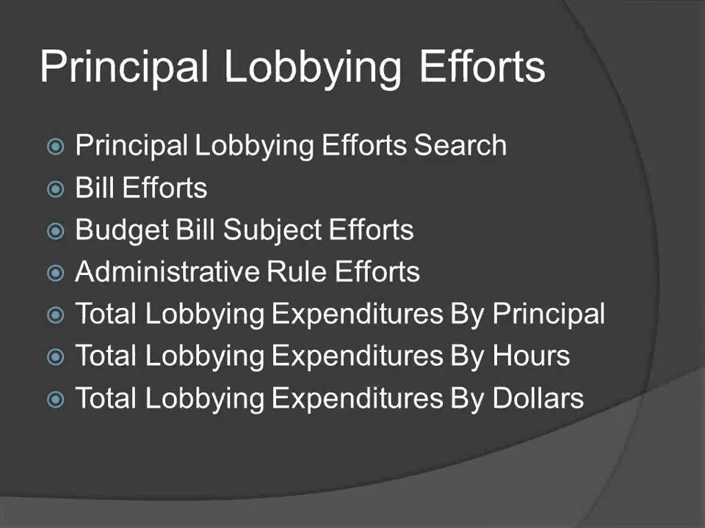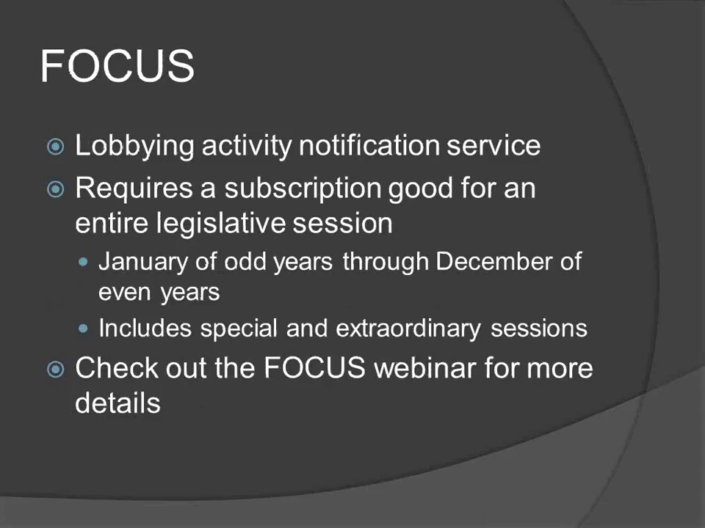The Principal Lobbying Efforts tab allows you to search reported lobbying efforts by lobbying principals, legislative bills, budget bill subject, or administrative rulemaking proceedings. You can also view total lobbying expenditures for the selected legislative session organized by lobbying principals alphabetically, by total hours reported in descending order, or by total dollars spent in descending order. These reports are available in Adobe Acrobat and Microsoft Excel formats.